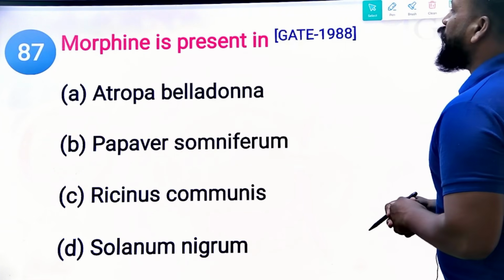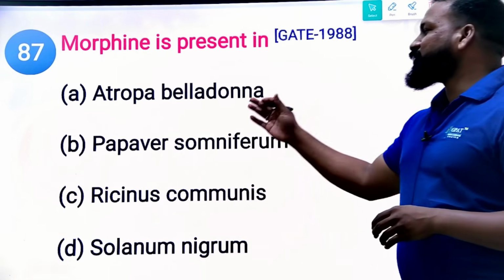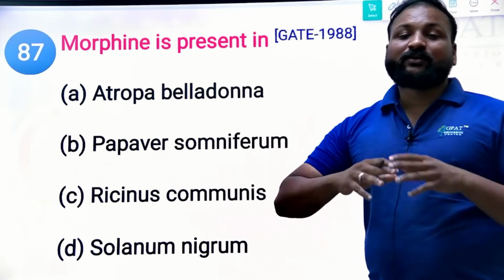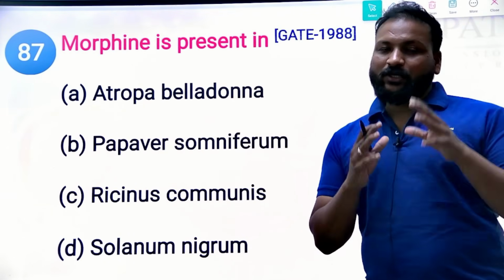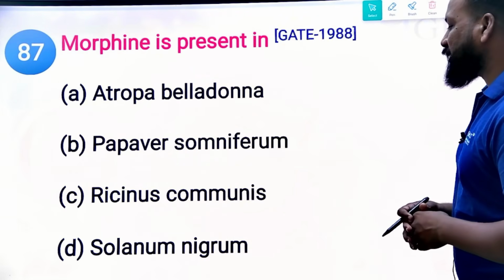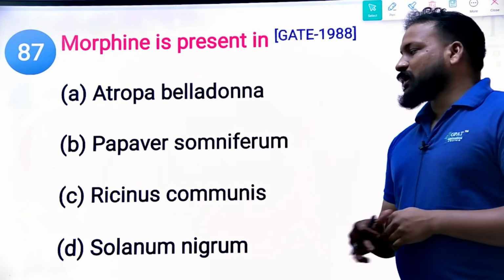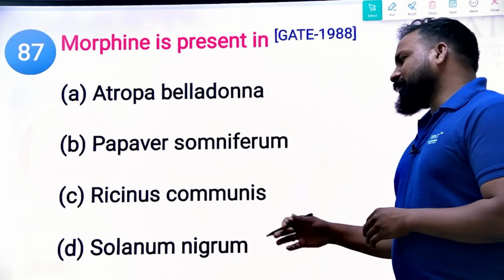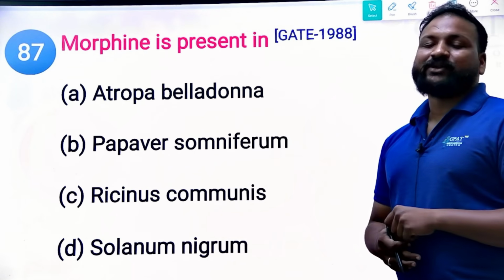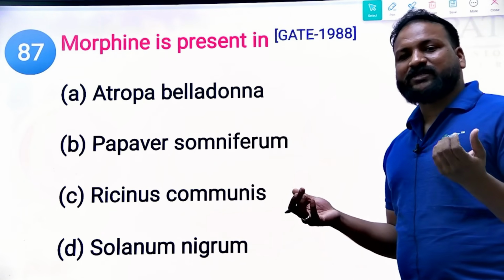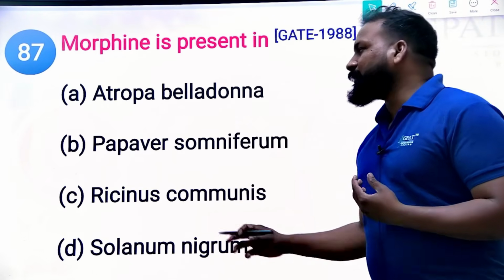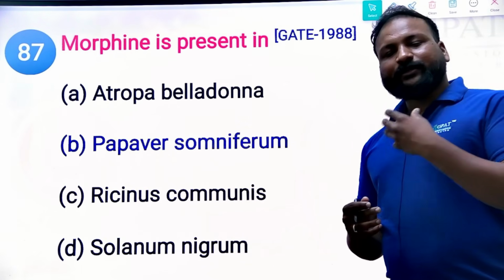Next question. Which of the following contains morphine? With this and one more question we will complete the alkaloid previous year questions. The options are Atropa belladonna, Papaver somniferum, Ricinus communis, and Solanum nigrum. Ricinus communis is for castor oil, castor. Morphine, codeine, thebaine, noscapine, papaverine are obtained from one source, that is opium, undoubtedly from Papaver somniferum. Just try to recollect.